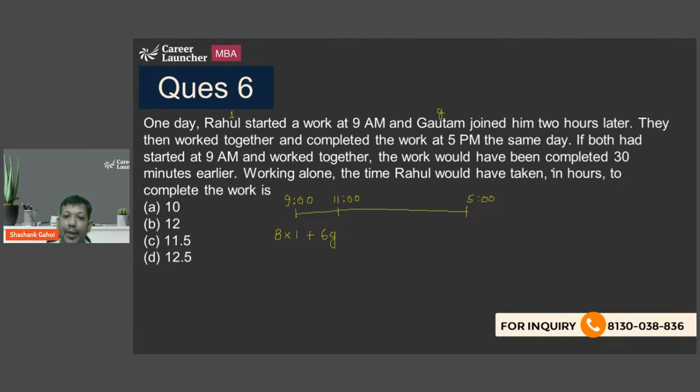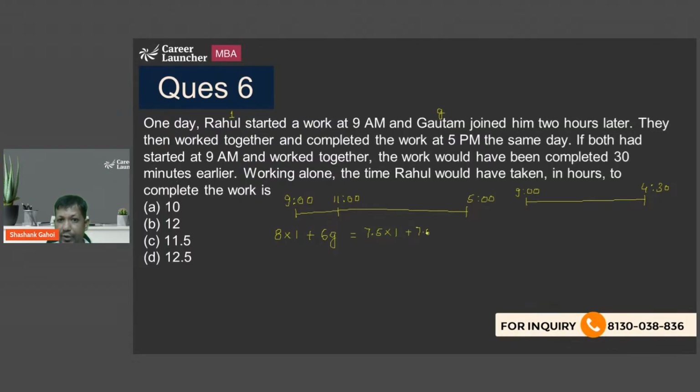Okay. Now, the second scenario is what? If both started at 9, then work would have been completed 30 minutes earlier. It means work is getting done at 4:30. So Gautam is working for how many hours? 7.5 hours. So 7.5 into 1, that is the work done by Rahul. What is the work done by Gautam?